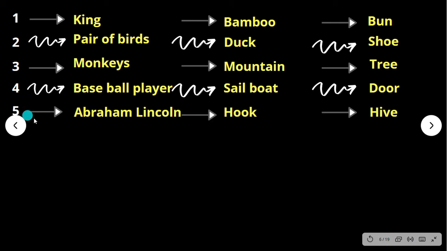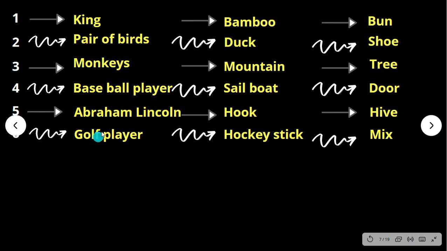Then for number five, Abraham Lincoln, because Abraham Lincoln's picture is on the five US dollar bill. Therefore we can take Abraham Lincoln's picture for number five, and a hook looks like number five, and hive is rhyming with five. Then six, a golf player. Why? Because the golf club looks like six. Therefore, we can take a golf player for number six, and a hockey stick looks like number six. Therefore, we can take the stick itself to represent the shape system for number six, and six is rhyming with mix.